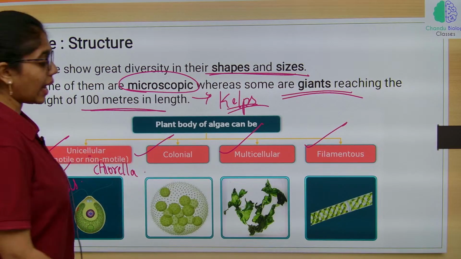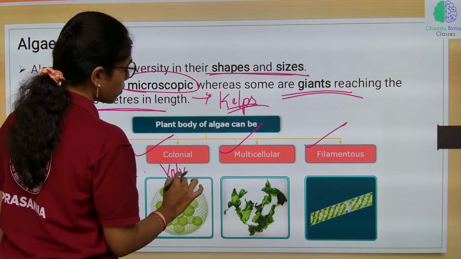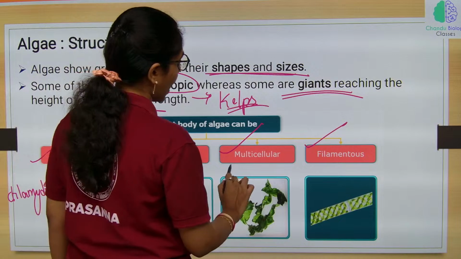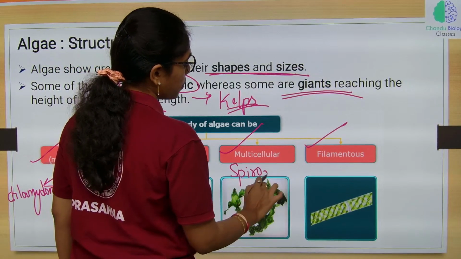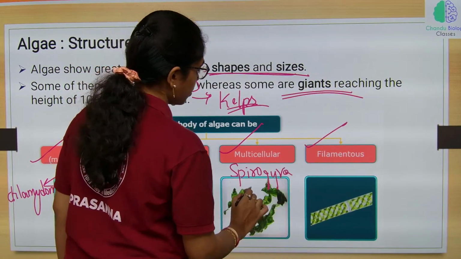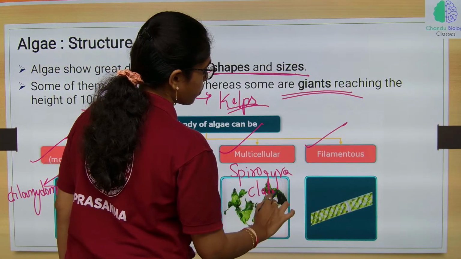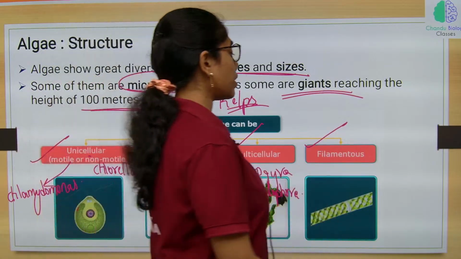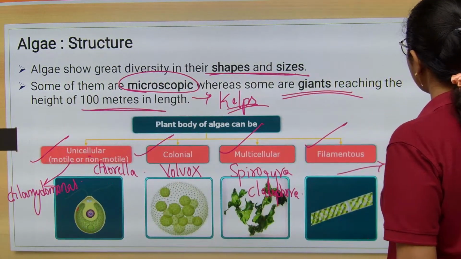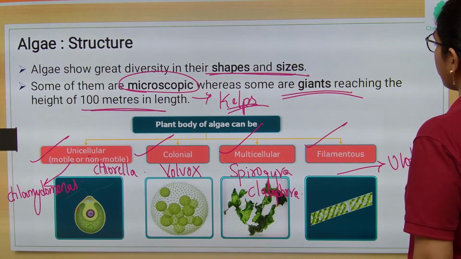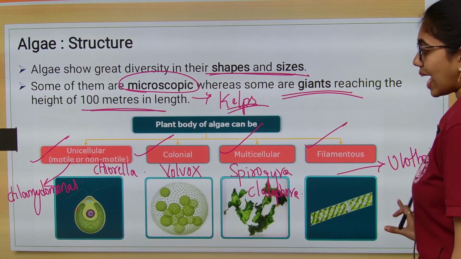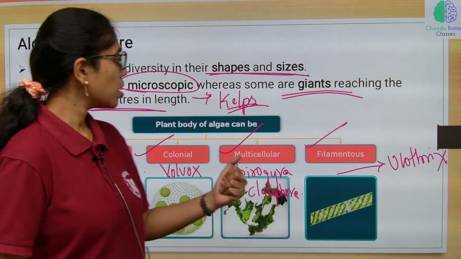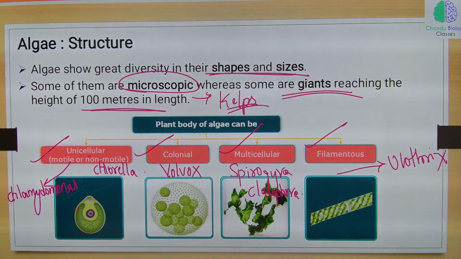Colonial green algae, Volvox. Multicellular filamentous algae, the best examples are Spirogyra, Cladophora, and Ulothrix as filamentous green algae. So, these are different algae based on shape: unicellular, colonial, filamentous and multicellular.